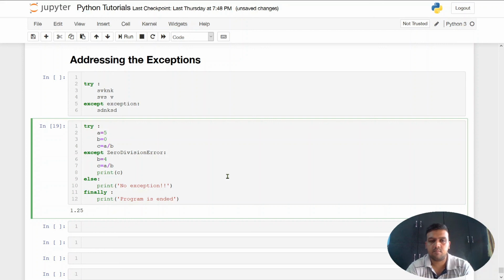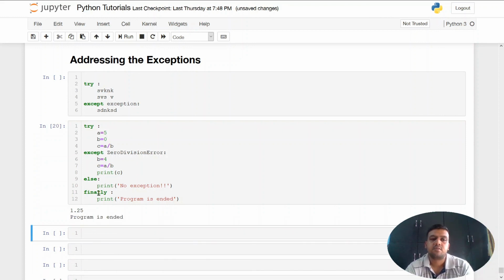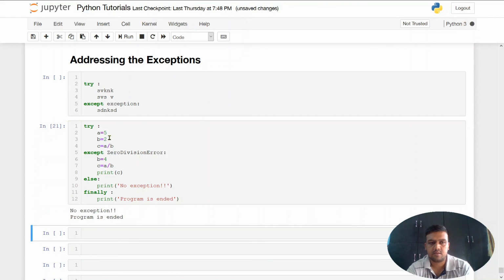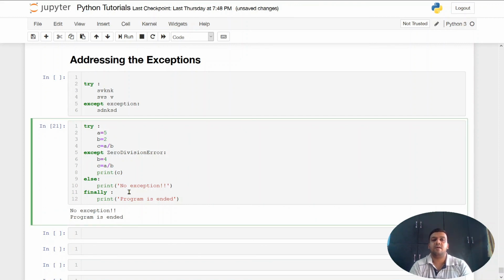This is a basic example, but you can use it in your code whenever you face a situation where your program is going into an exception because of the logic that you have applied. Let's say I run this code. Yes, the finally block is executed irrespective of whether the exception occurred. Let's change the value. So that's how you can handle an exception.